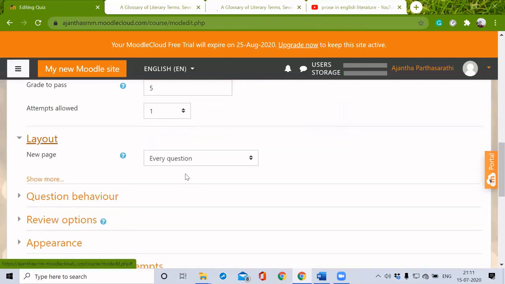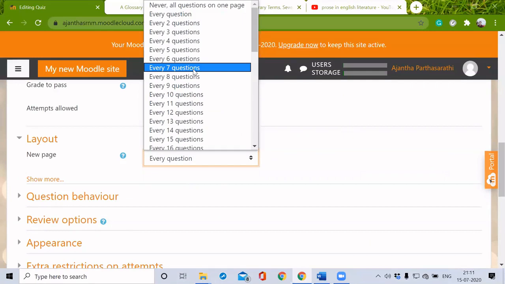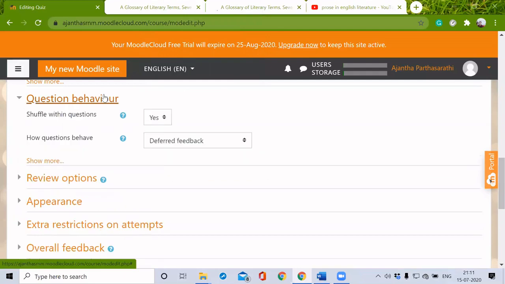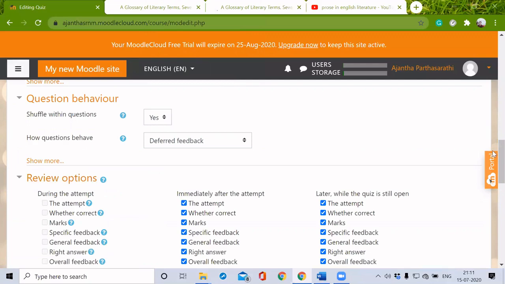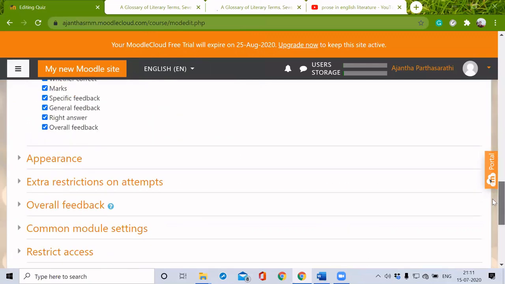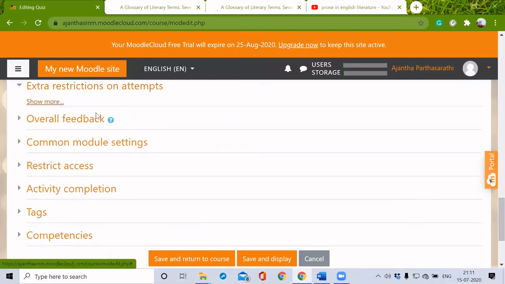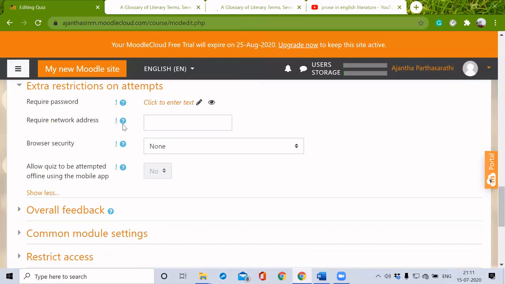Then question layout: every question, new page. Otherwise, for 5 questions there will be all of them on a single page. Question behavior, shuffle within questions, yes. Review options, this is the default one. You can give extra restrictions on attempts. We can give a password to attempt this, like that we can do.